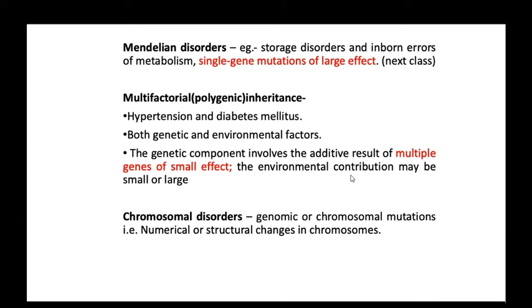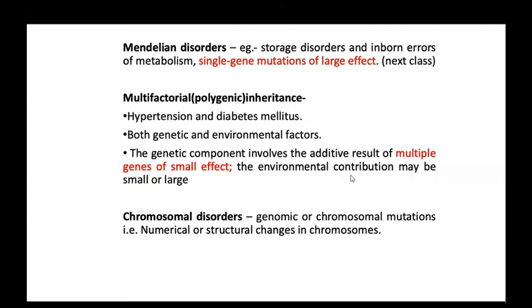The multifactorial or polygenic inheritance diseases include hypertension and diabetes mellitus. Both genetic and environmental factors play a role here. The genetic component involves the additive result of multiple genes of small effect, and the environmental contribution may be small or large.